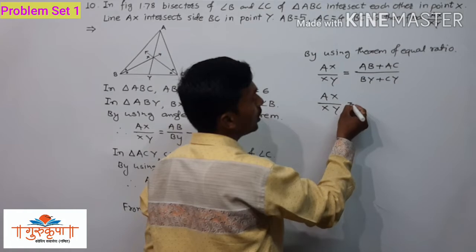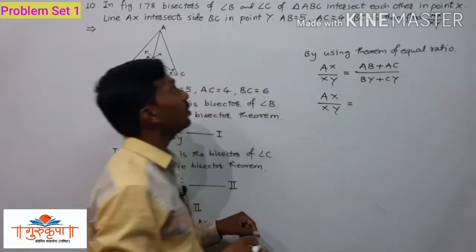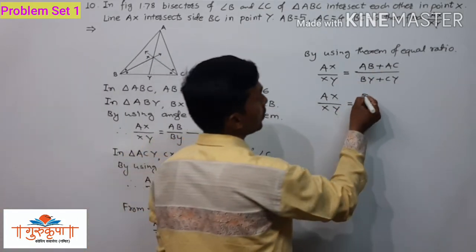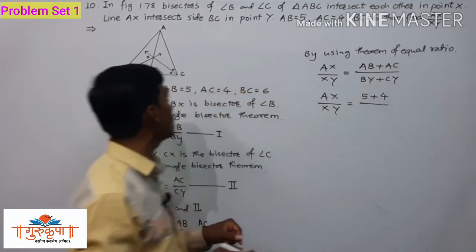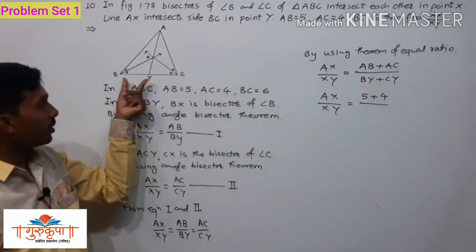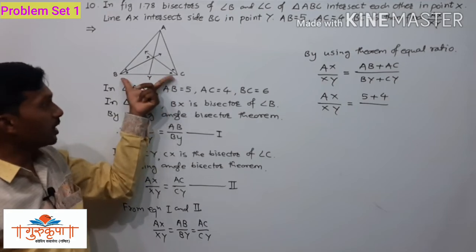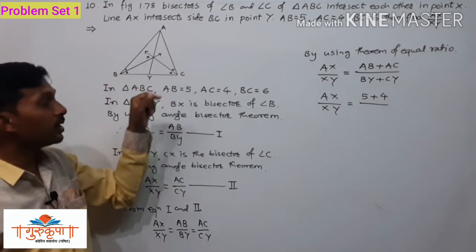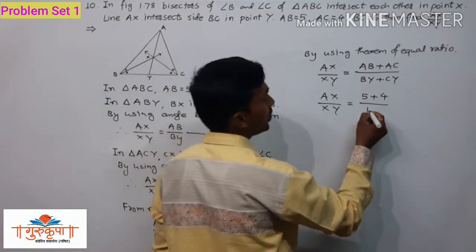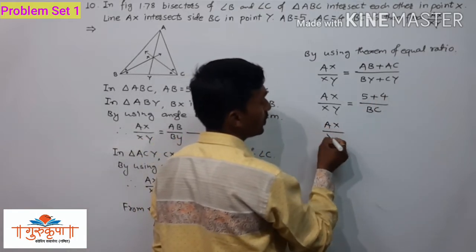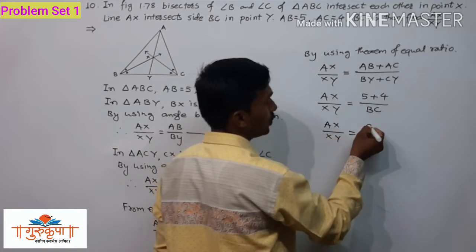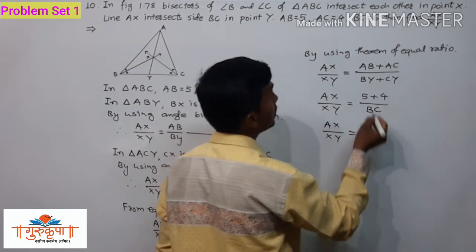Now here AX upon XY as it is, since we have to find its value, is equal to value of AB, 5, plus value of AC, 4, divided by BY plus CY, which is nothing but BC, since Y is in between B and C. Put the value: AX upon XY is equal to 5 plus 4 is 9 divided by BC is 6.